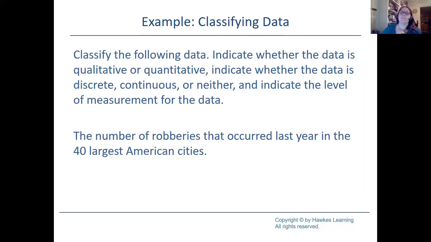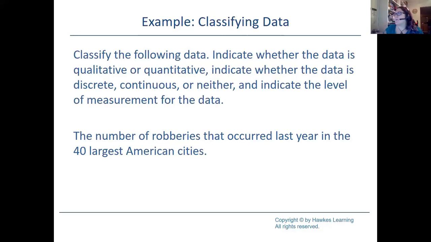Let's give this a shot, putting everything we've learned all together. Classify the following data. Indicate whether it's quantitative or qualitative. Indicate whether the data is discrete, continuous, or neither. And indicate the level of measurement.